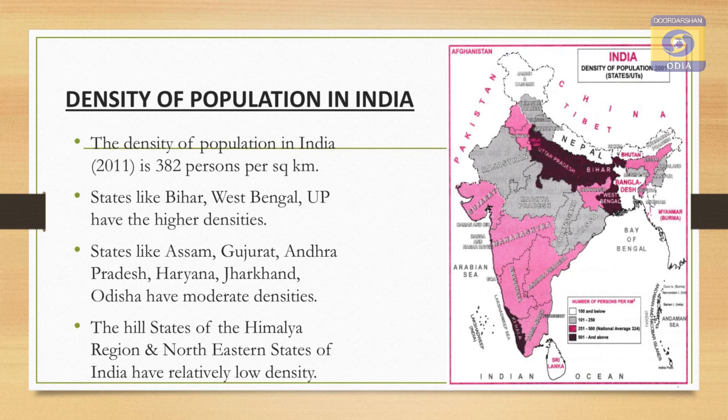States like Bihar, West Bengal, UP have higher densities, whereas states like Assam, Gujarat, Andhra Pradesh, Haryana, Jharkhand, Odisha have moderate density, and some states like Arunachal Pradesh, Jammu Kashmir and northeastern states like Nagaland, Manipur, Mizoram, Meghalaya, these states have relatively low density.